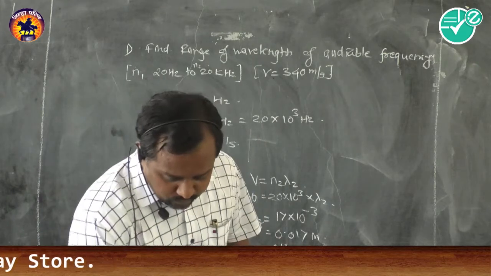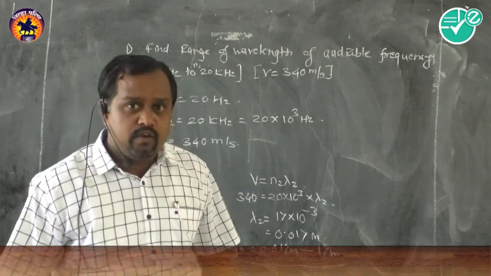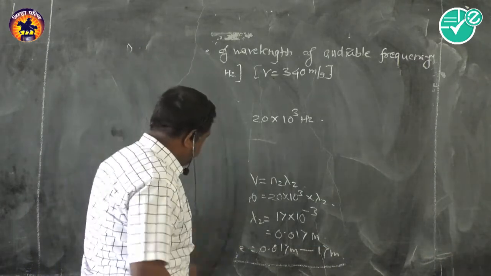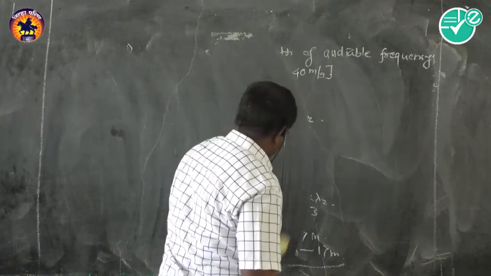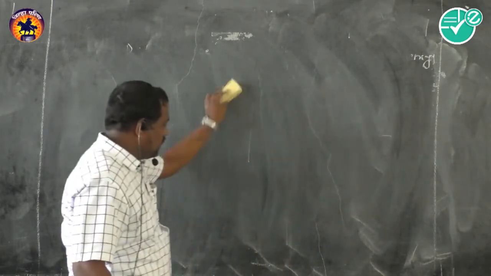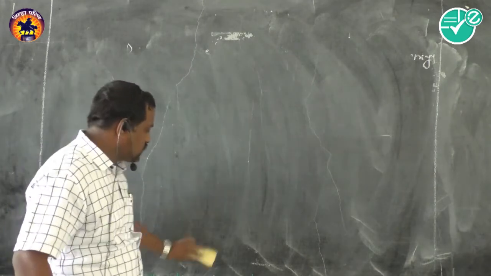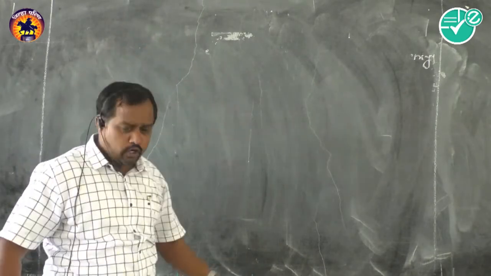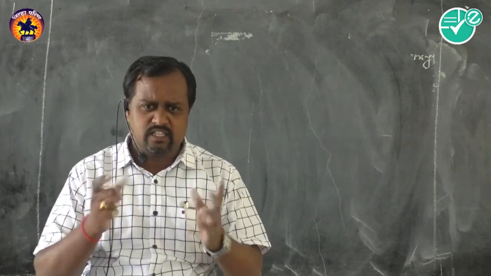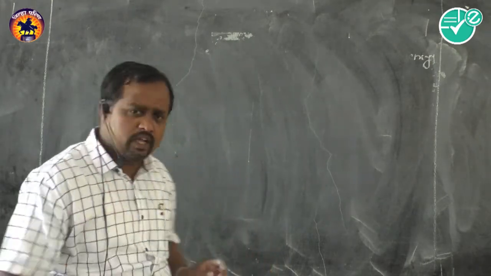Now another example. Suppose the frequency of radio waves. We know in FM channels we often hear the frequency, suppose Radio Mirchi or our local station, like 101 megahertz.